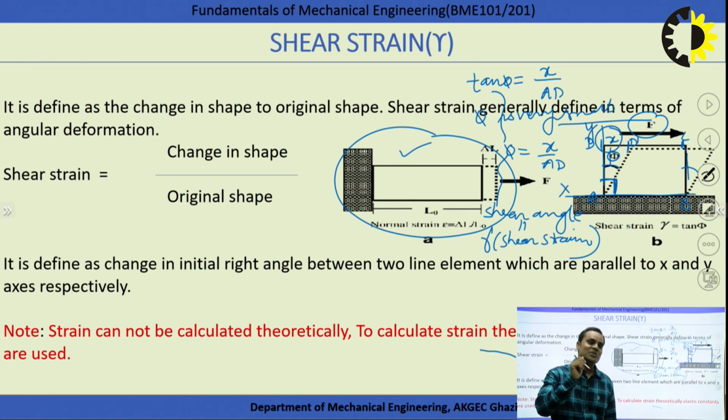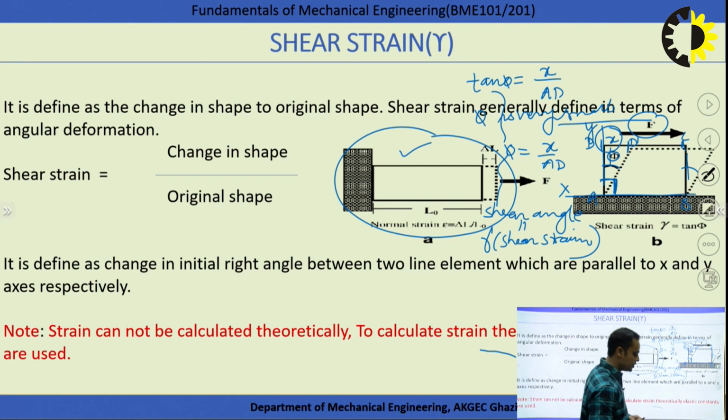If we are interested to calculate strain theoretically, we have to use the material constant. So the elastic constant and the material constant are used to develop the relation between stress and strain, or to calculate strain theoretically. Because stress can be calculated theoretically. We know the external load, we know the area, so simply we are able to calculate stress. But strain can't be calculated theoretically, we have to conduct the experiment. If we are interested to calculate theoretically, we have to use the elastic constant. So our next topic is elastic constant, okay?